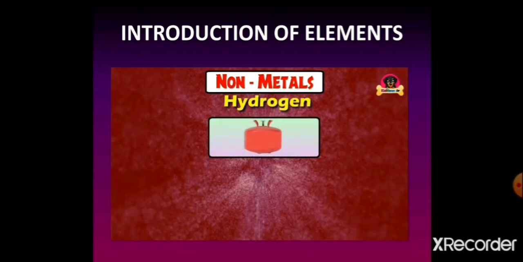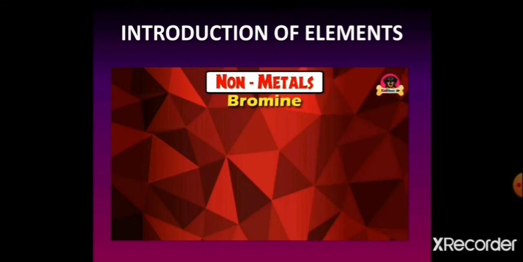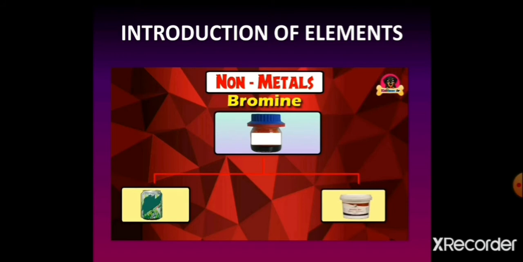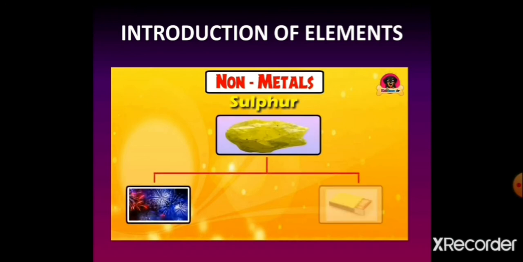Lightest hydrogen gas is filled into the parachute and balloons. Liquid state bromine nonmetal is used in the soft drinks and the paints. Yellow colored powdered form of the sulfur is used in different crackers and the matchboxes.